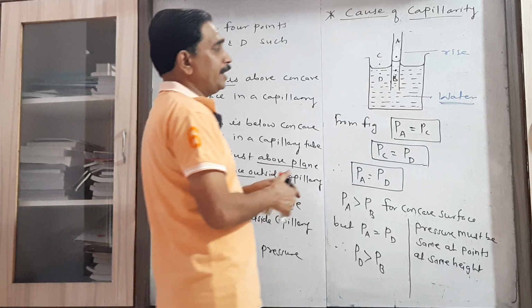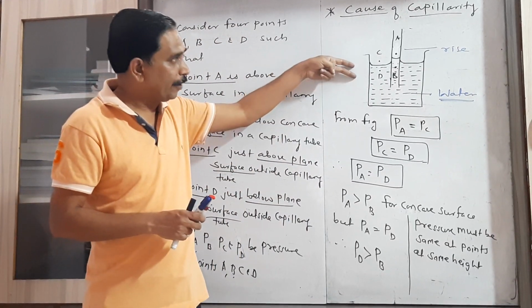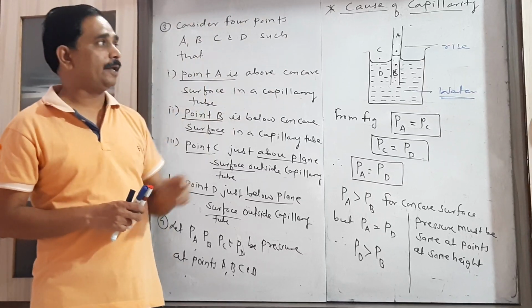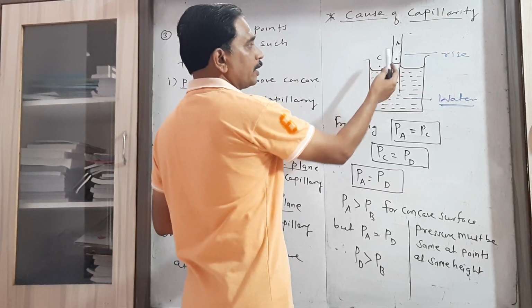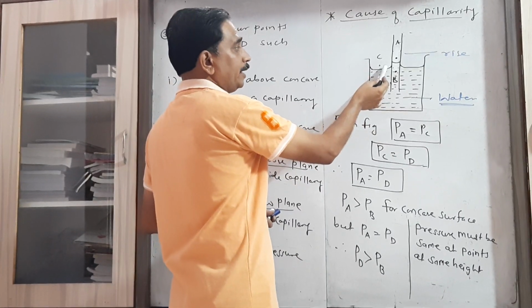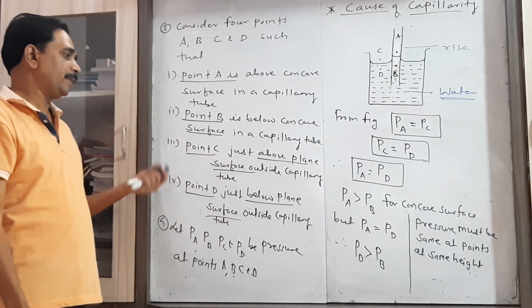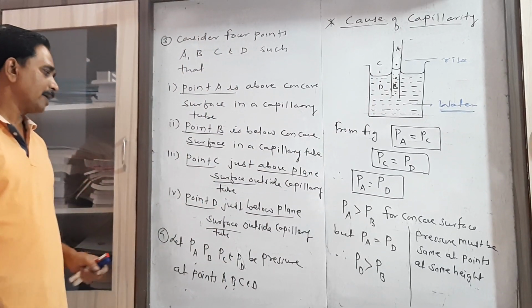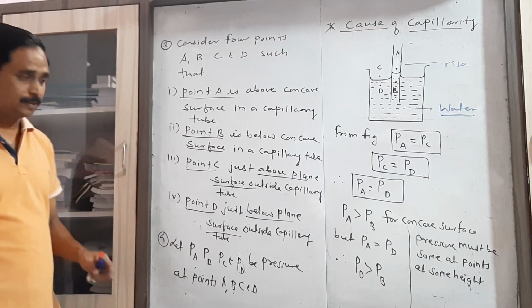It means keep in mind you have to take 2 points inside the capillary tube and 2 points outside the capillary tube in such a way that 1 point is above the concave surface, 1 point is below the concave surface, 1 point is above the plane surface, and the other point is below the plane surface but outside the capillary tube.